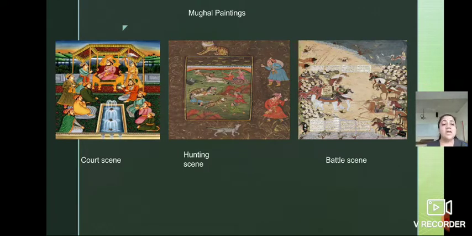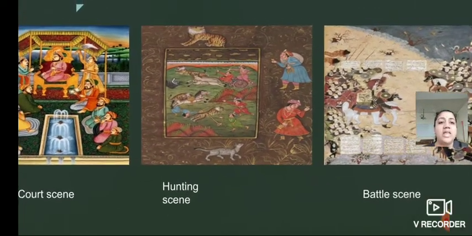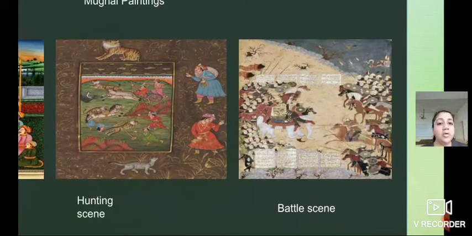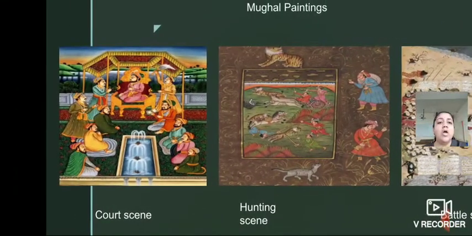So we can see here are examples of a court scene during the Mughal period. Then a hunting scene during the Mughal period, how they are hunting the animals. And here we can see the battle scene during the Mughal period. Battle fighting. See here. So these all are the paintings during the Mughal period.